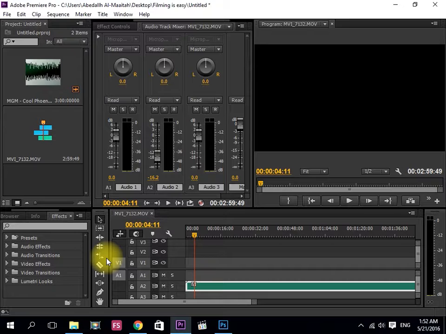Today I will explain how to adjust the audio and how to use the pen tool. For example, we have this audio track and there is a video here. So how can you adjust this audio? First of all, you have to make it longer, like this.